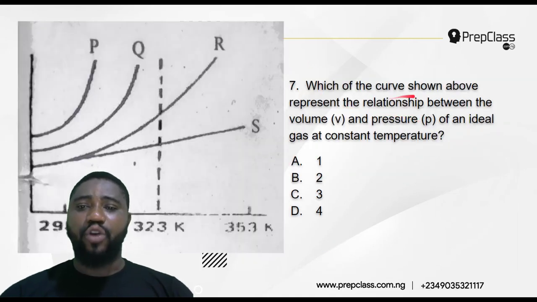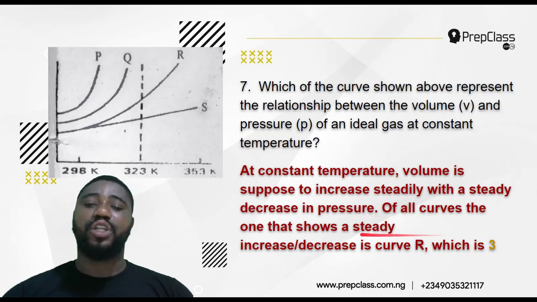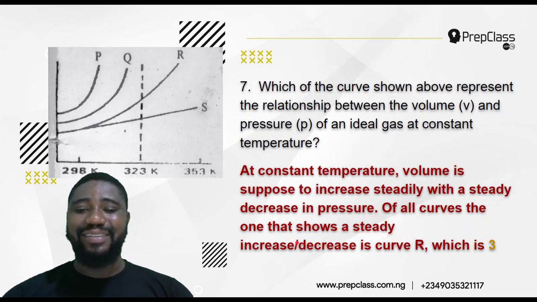7. Which of the curves shown above represents the relationship between the volume and pressure of an ideal gas at constant temperature? Is it 1, 2, 3, or 4? Let us see. At constant temperature, the volume is supposed to increase steadily with a steady decrease in pressure, according to Boyle's law. So of all curves, the one that shows a steady increase and decrease is R, which is option 3.